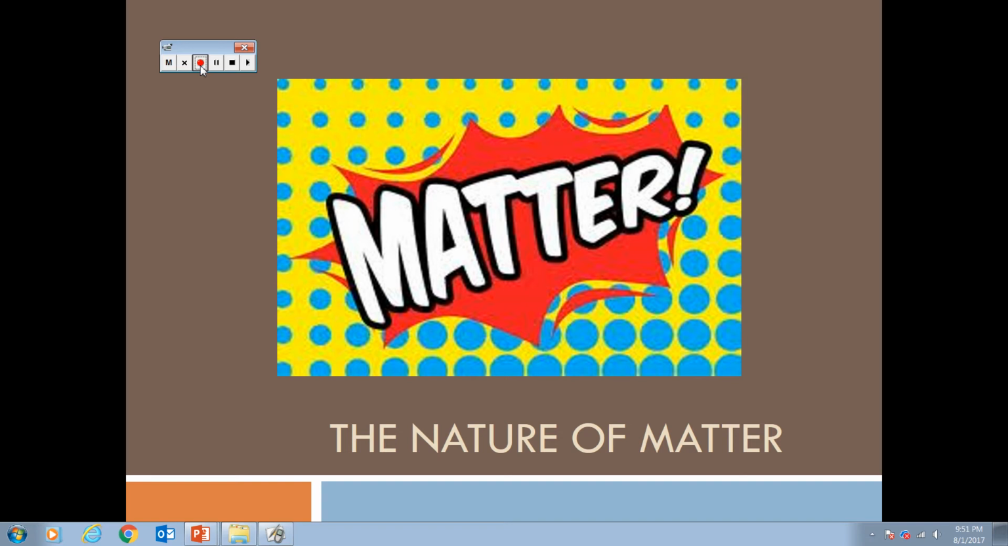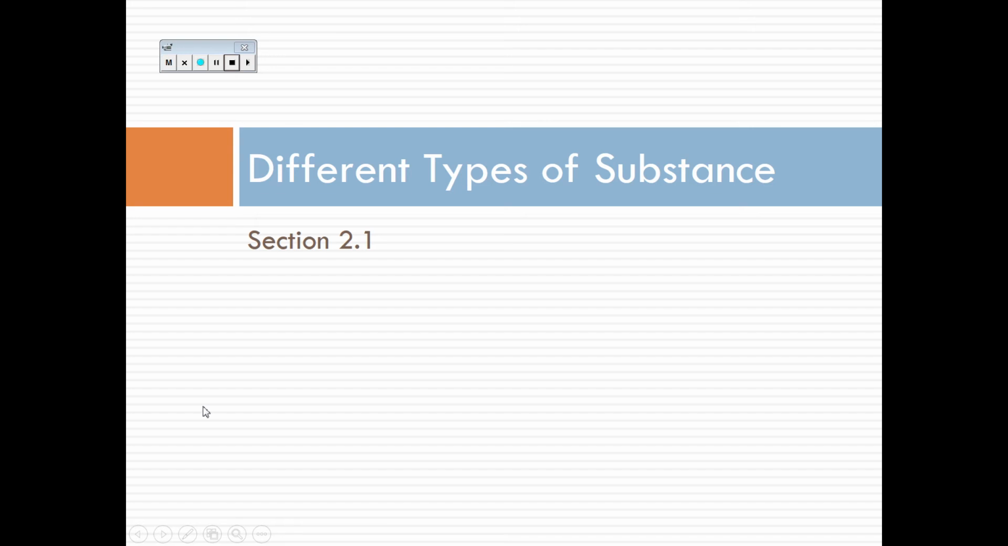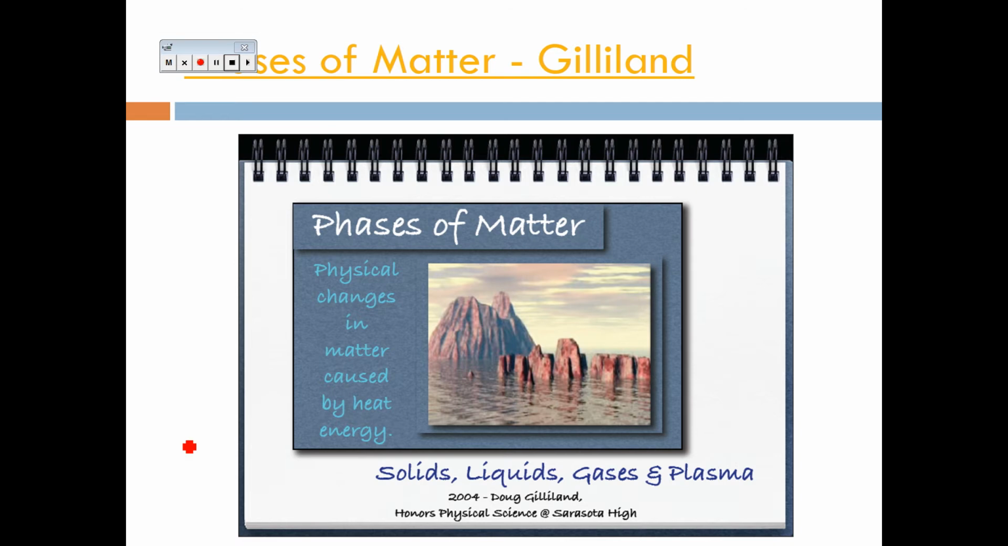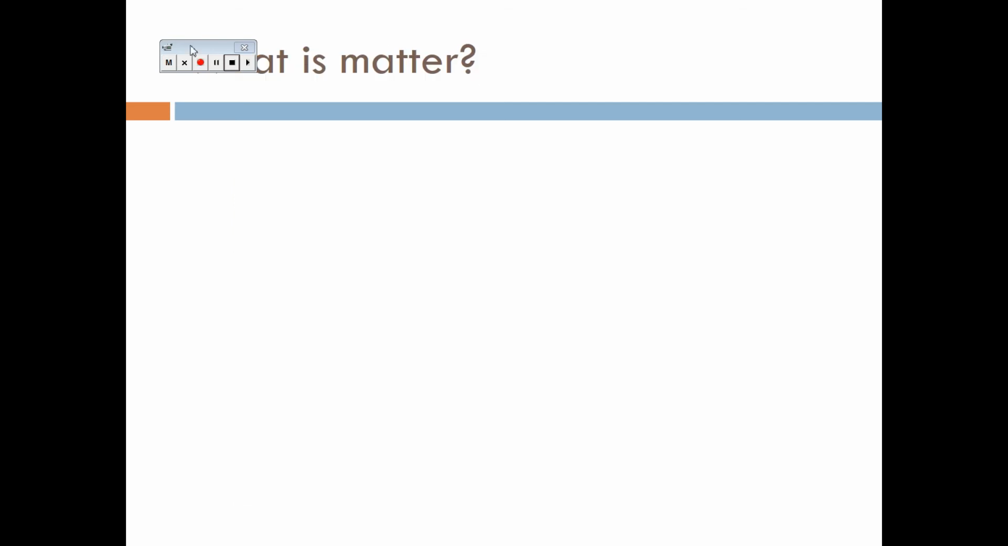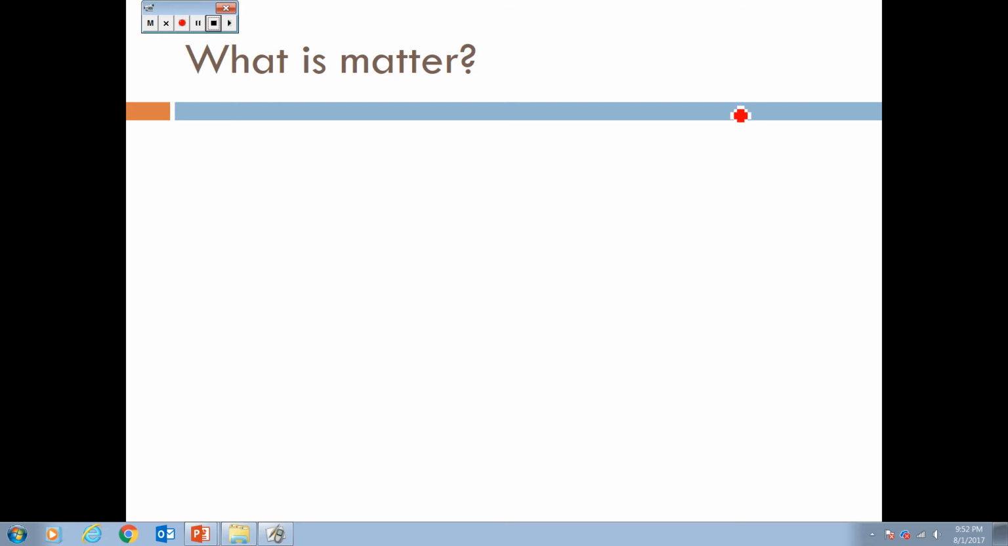All right, chapter 2 is called The Nature of Matter, and we're going to go through section 2.1 today. Section 2.1 is called Different Types of Substances, and there is a separate presentation for this set of notes, Phases of Matter Gilliland, so that will be a different file that you will click on. The one we're going to do right now is another set of notes over different types of substances.